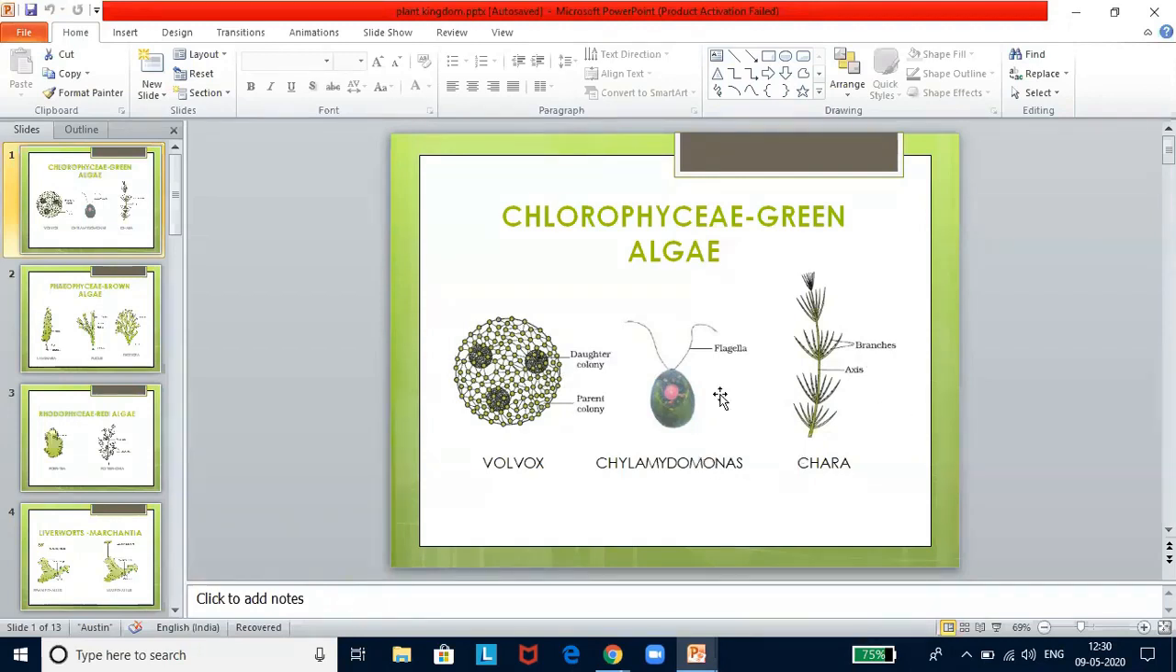And then you find Chlamydomonas, it is only flagella, so they might not ask you in the exam. But branches and axis, so they might only give you this Chara diagram and give A, B, C, and ask you to identify the name of the organism and the branch or the axis. So it is a very simple diagram, but please make a note of it.